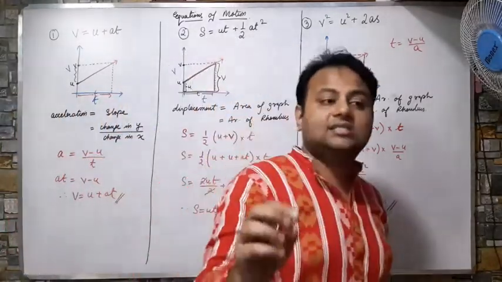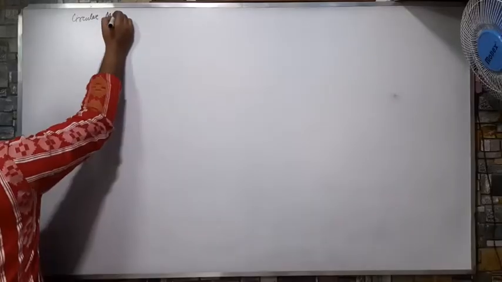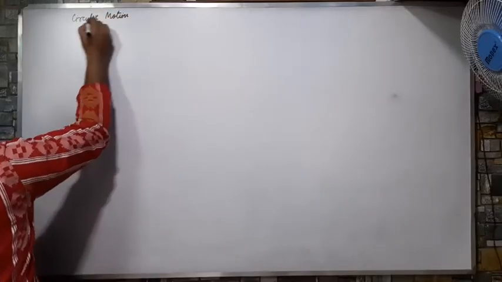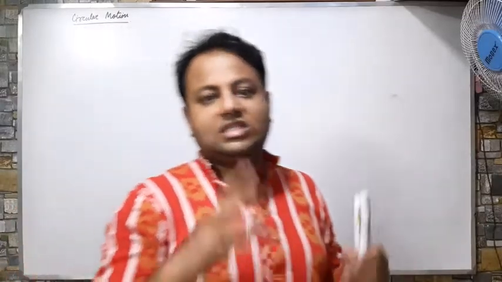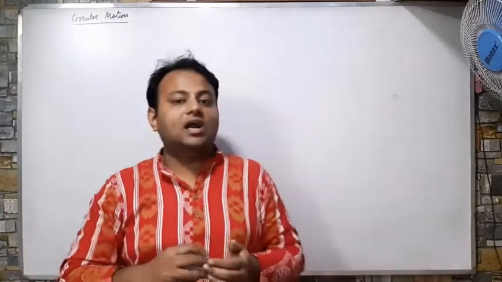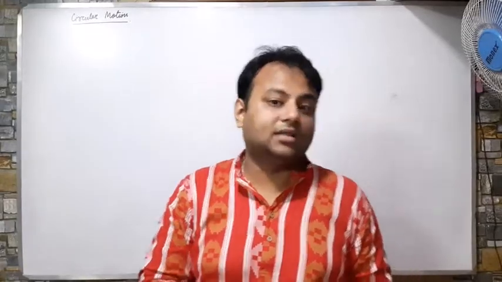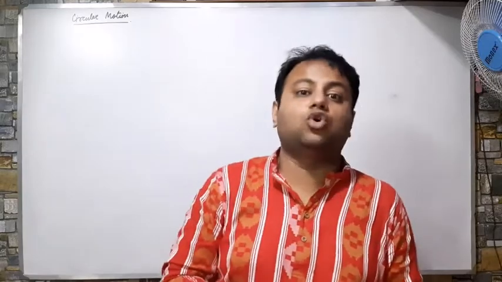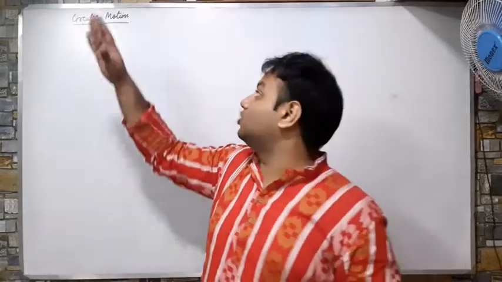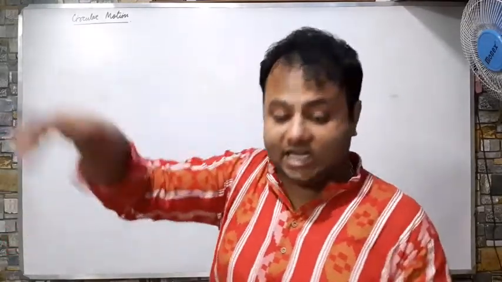Now the last and final topic of the chapter is circular motion. Circular motion. Now what is circular motion? Circular motion means whenever a body rotates or revolves in a circular path, the motion that is observed by that body is known as circular motion. Now how does this circular motion take place?